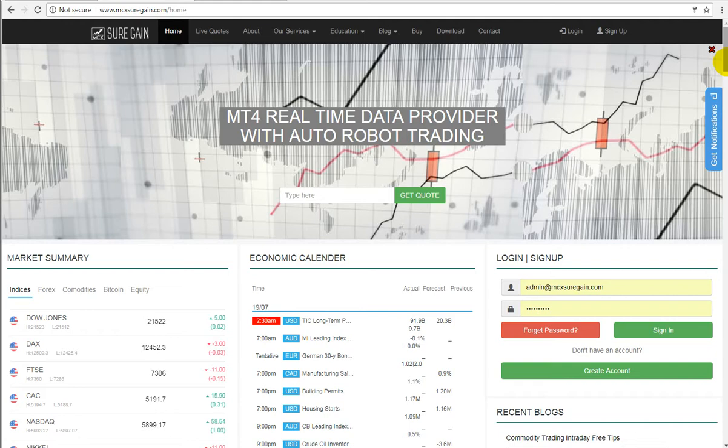On your screen you are watching the website of MCX SureGain, where you can get the most important information about all markets, such as live rates, economic calendars, pivot points, support resistance levels, blogs, technical strategies, etc. So let's start.